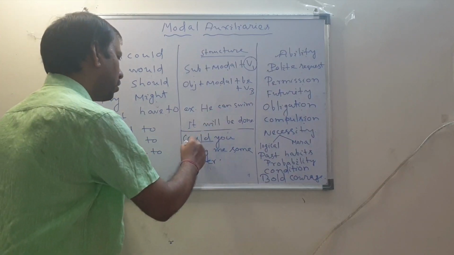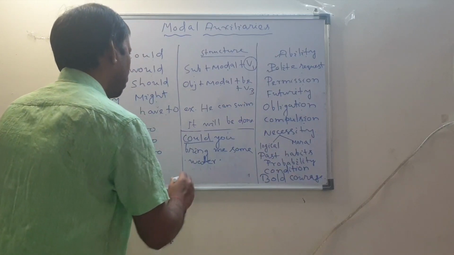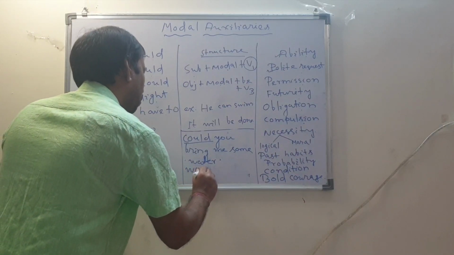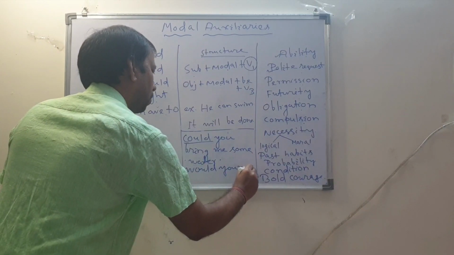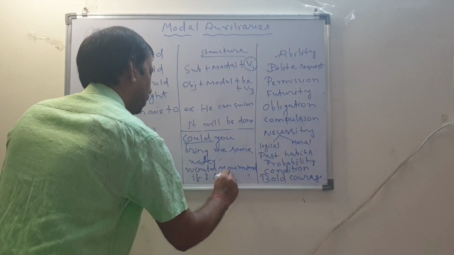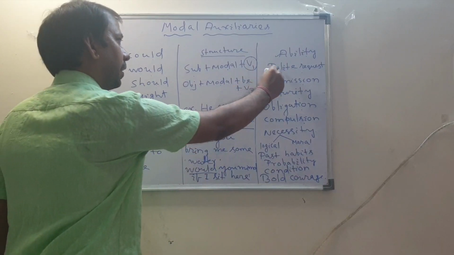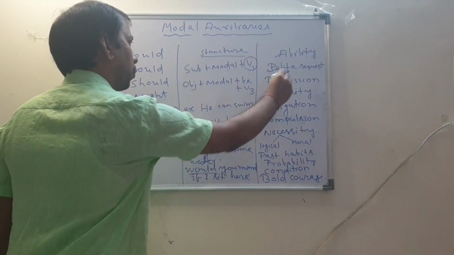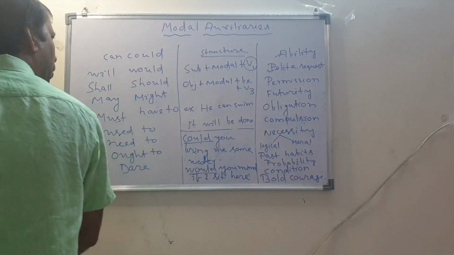So for polite request we use could, or sometimes we also use, for polite request, would you mind if I sit here. So would is also used for polite request. So the second mood is request, with could and would. This is for polite request.